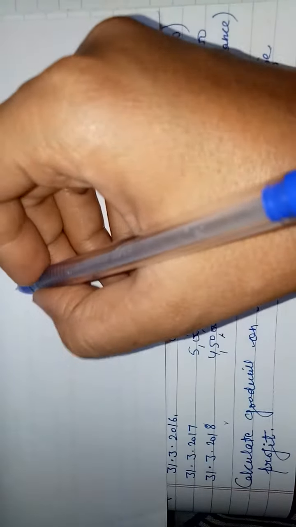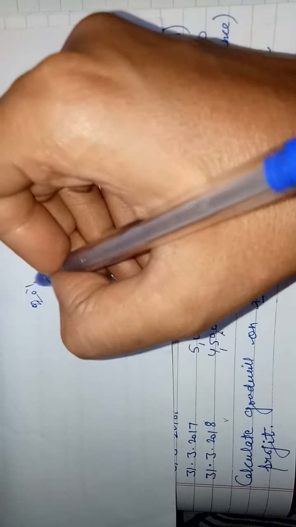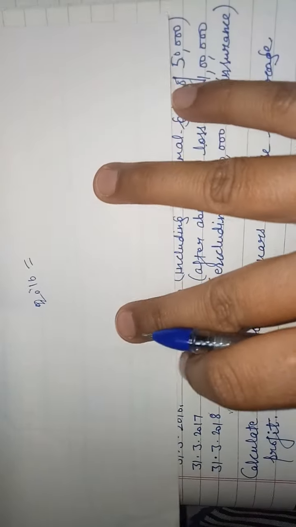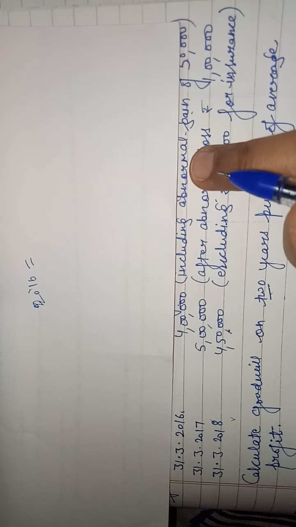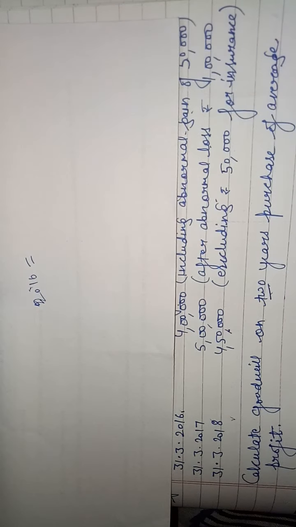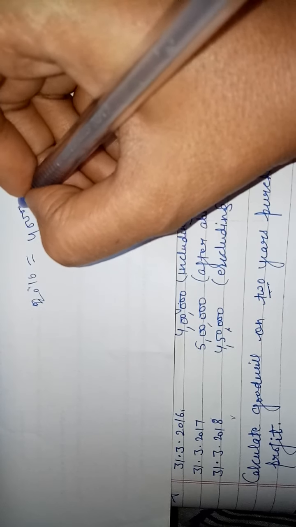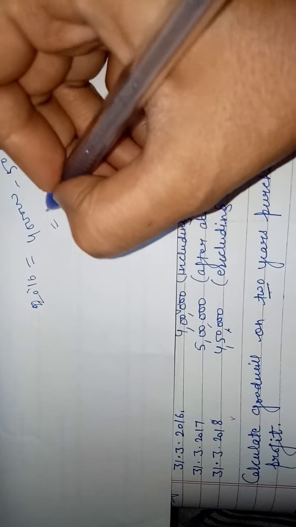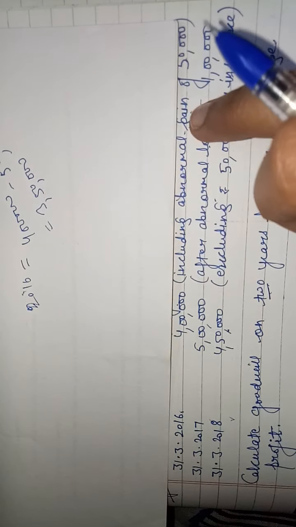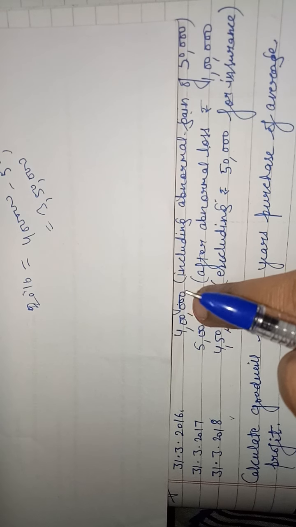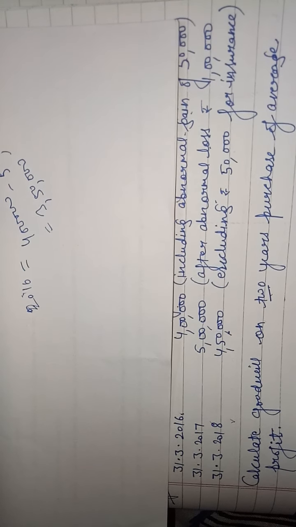See, in 2016, profit is 4 lakh including abnormal gain. According to rule, abnormal gain is deducted out of profit. So 2016, 4 lakh minus 50,000, 3 lakh 50,000. Clear? Including abnormal gain 50,000. Abnormal gain is deducted from profits. 4 lakh minus 50,000, 3 lakh 50,000.